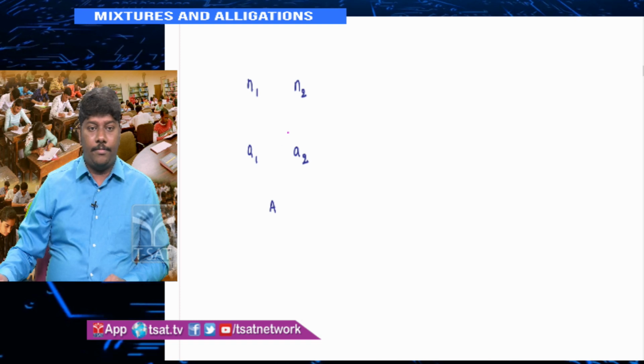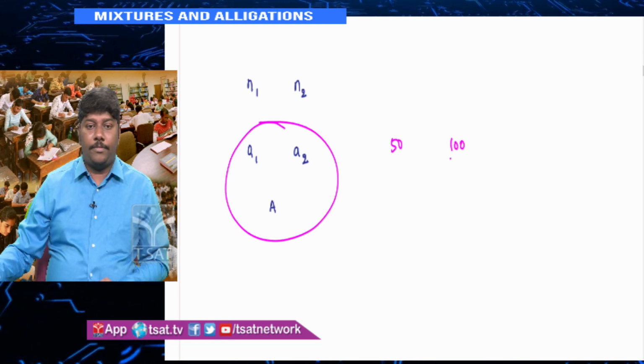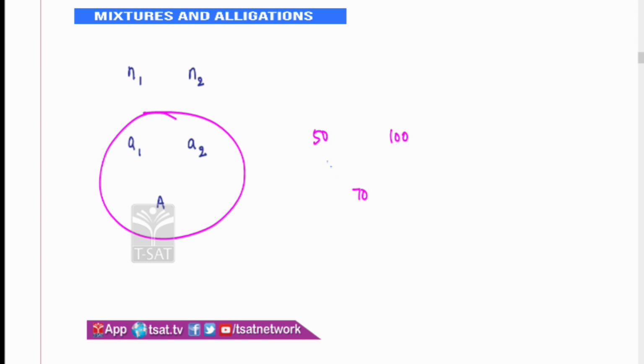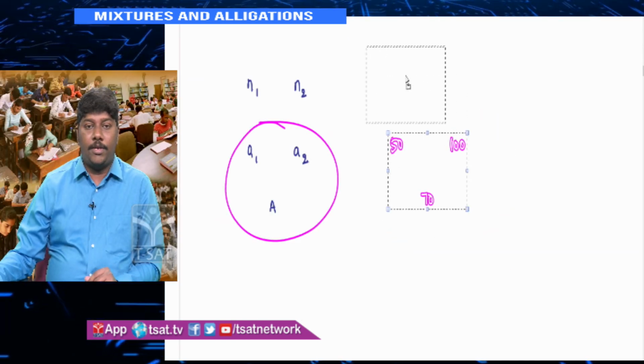Out of these three, suppose I have 50, 100, 70. What is the difference here? The difference is 20. The difference here is 30. D1 and D2 I am talking about. Or else if you take D to this side, the difference is 30 and the difference is 20. What ratio are we mixing? We are mixing it in 3:2 ratio, right? Everyone knows that if I give you A1, A2 and capital A, I am going to get the 3:2 ratio. By looking at it, you can say the ratio is 3:2.